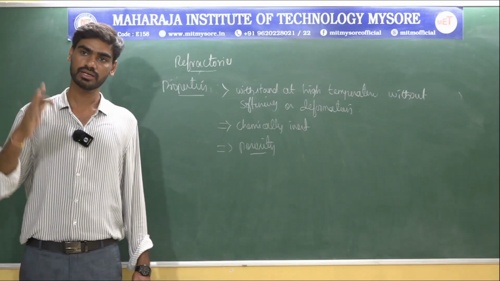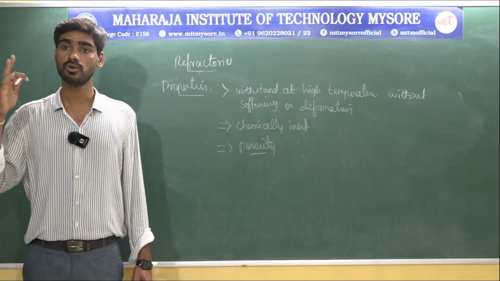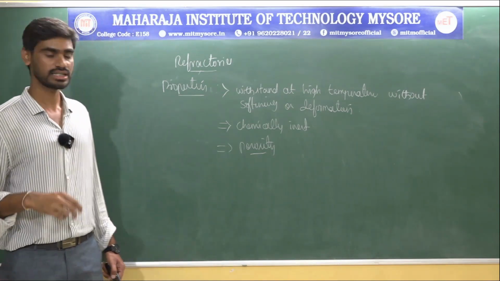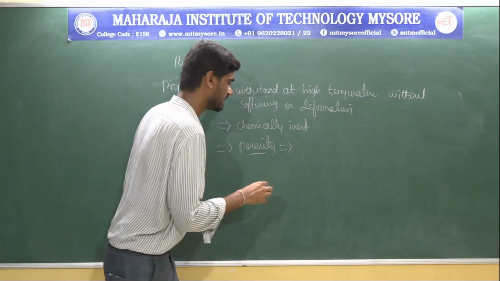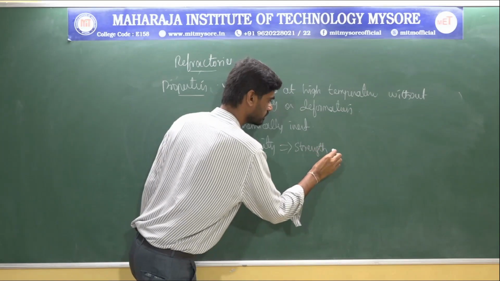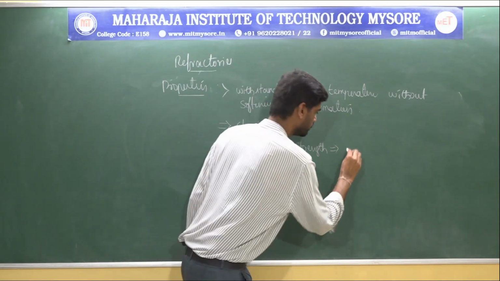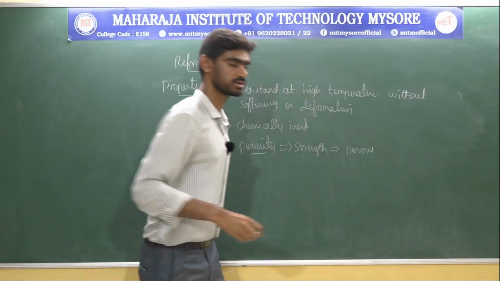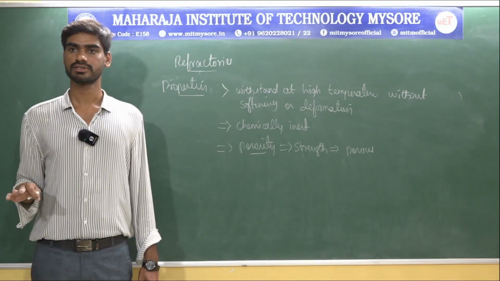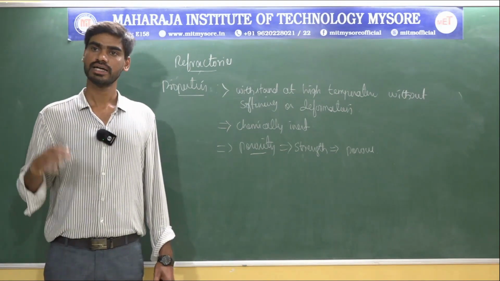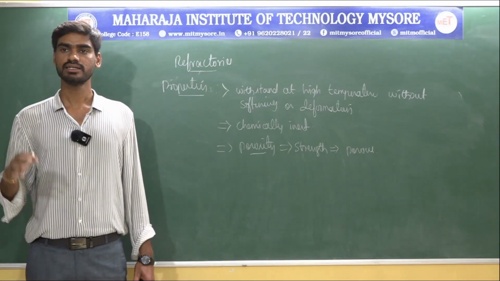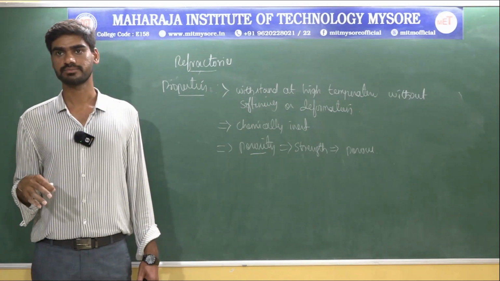So for a particular application, a refractory with the lowest porosity may be taken because it will have the ultimate strength. So that's why the strength of the refractory material depends upon the pores present in the refractory material. That means a refractory with fewer pores can be used in a particular application. So that's why that leads to ultimate strength.